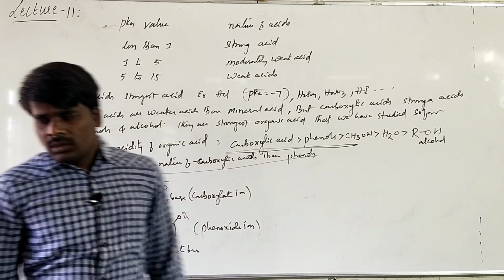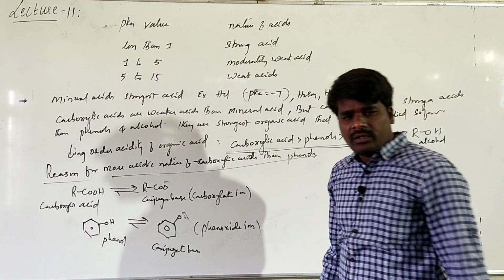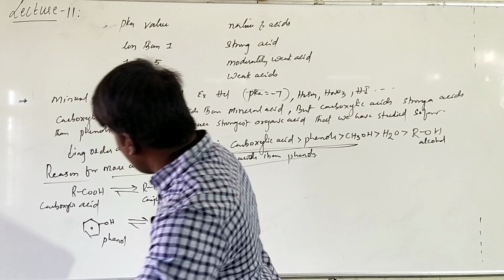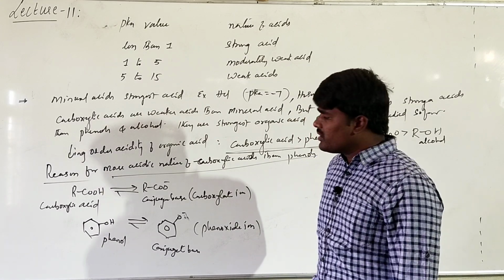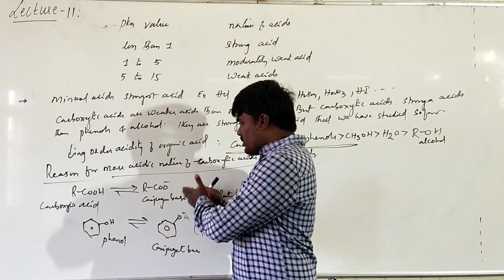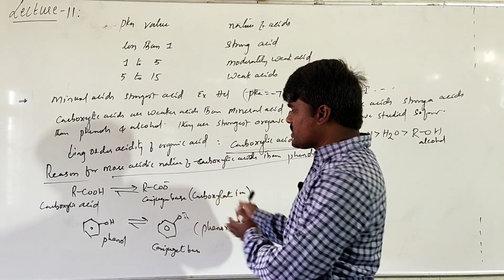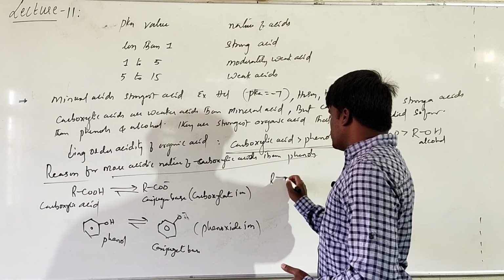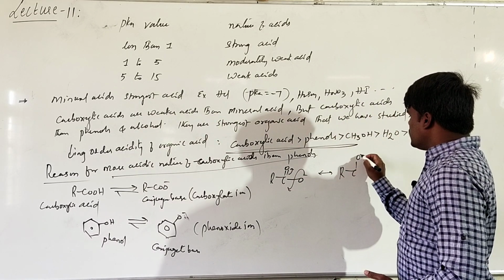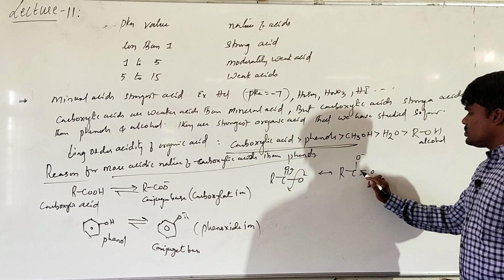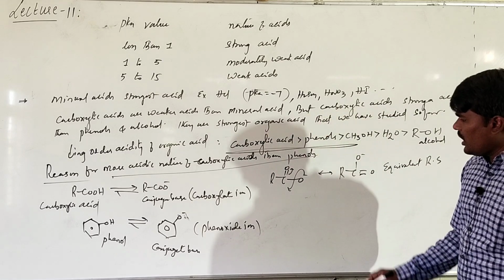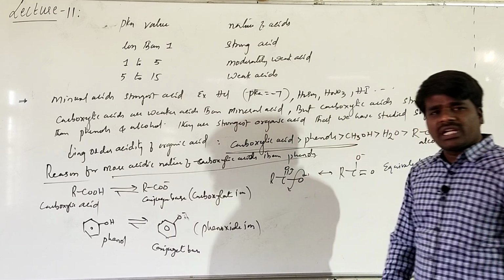Now if you look at these two, if you want to compare their acidic strength, you need to compare the stability of the resultant conjugate base. Basically, for it to be more acidic, the equilibrium has to be more towards the right side. That means it has the tendency to convert into the carboxylate ion. When the conjugate base is more stable, it readily loses a proton. The carboxylate ion is stabilized by two equally contributing resonating structures, which are equivalent resonating structures in which the negative charge is present on the more electronegative oxygen.